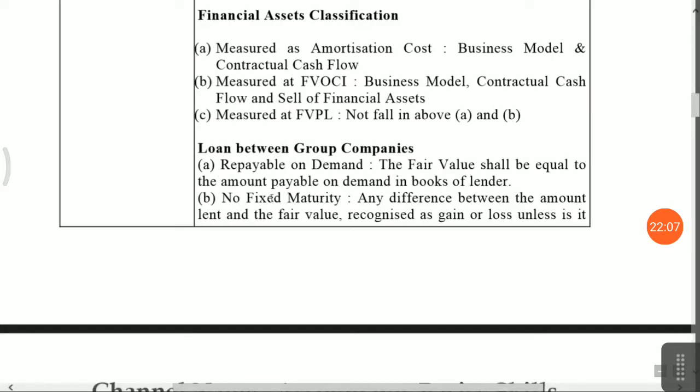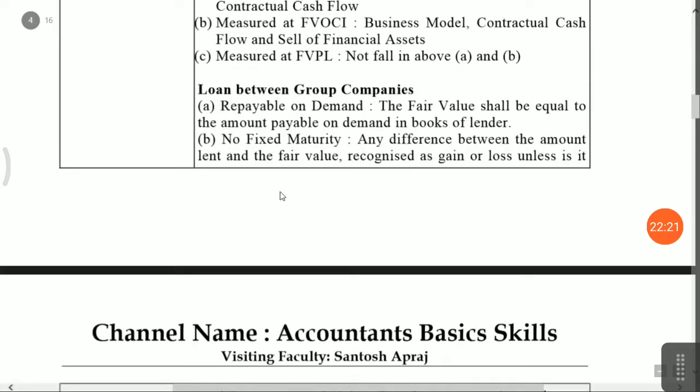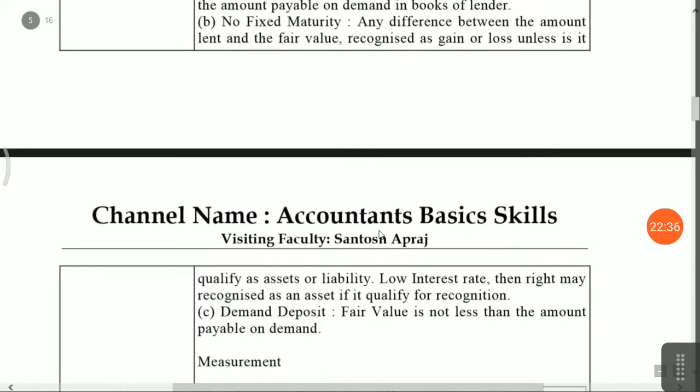Okay, generally loans between group companies have no documentation, the loan is for a long period, repayable on demand, with a low interest rate. Then how should you present it in the financial statements? In the case of a loan repayable on demand, what does it mean? You have to pay the loan amount on maturity. There is no option because there is no interest rate. How much are you paying? Okay, if there is a low interest rate, then you have to provide the fair value. Otherwise, fair value will be the same as the amount reflected in your financial statement.